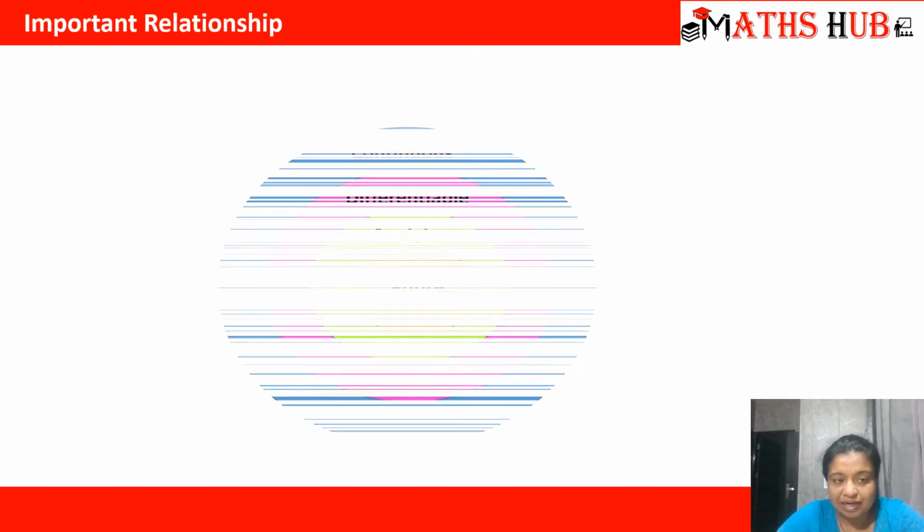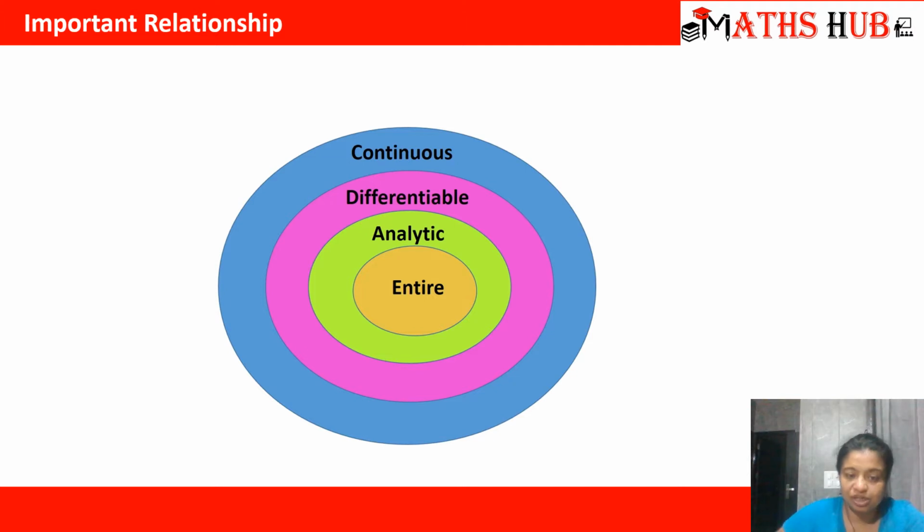Now let us understand this important relationship. We start from the inner circle, that is the orange circle. We have an entire function. If it is entire, it will be analytic, right? That means everywhere which is analytic. Then if a function is analytic, it will be 100% differentiable. If a function is differentiable, it will be 100% continuous, right?